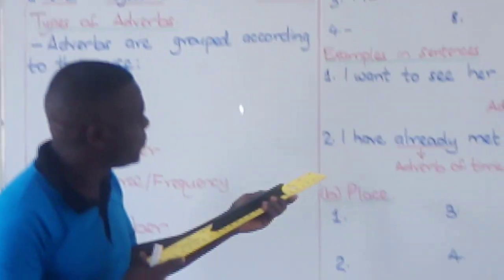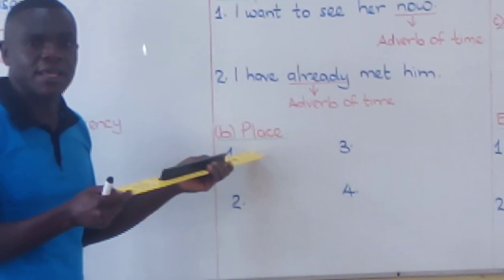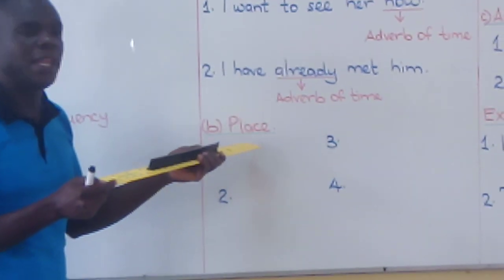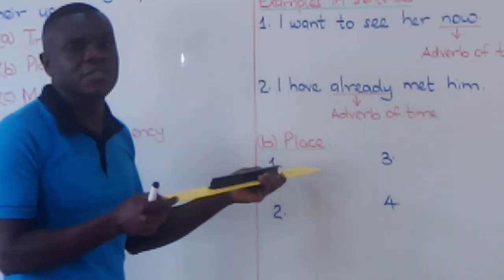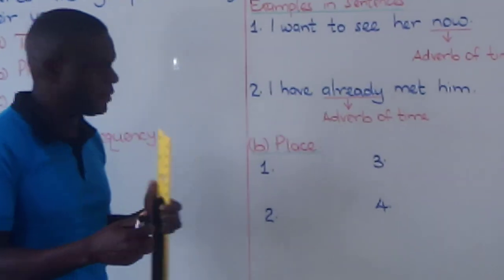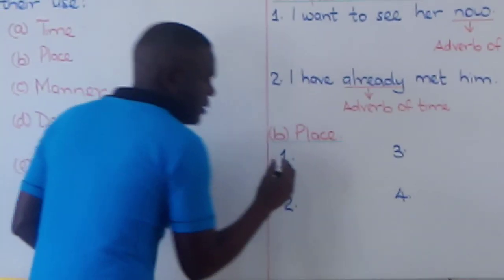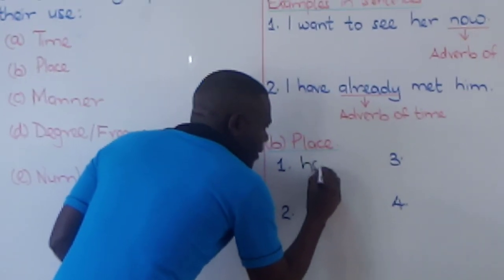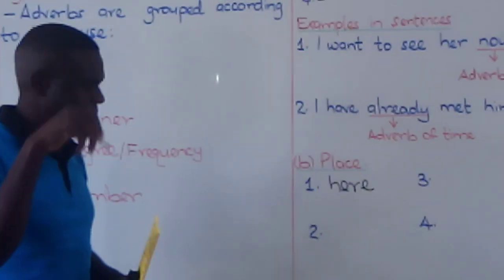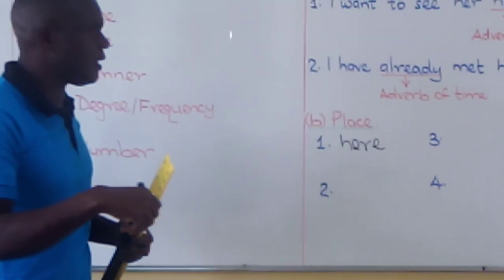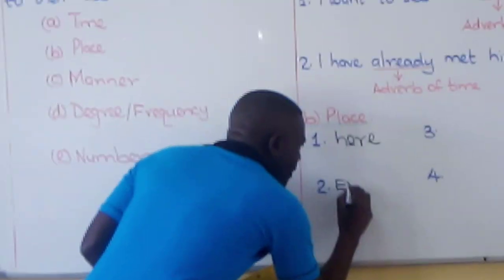Now let's go to type number 2 of adverbs, or another class of adverbs. Place. The place where the action took place. And so an example is here. It happened here. Another example is everywhere.